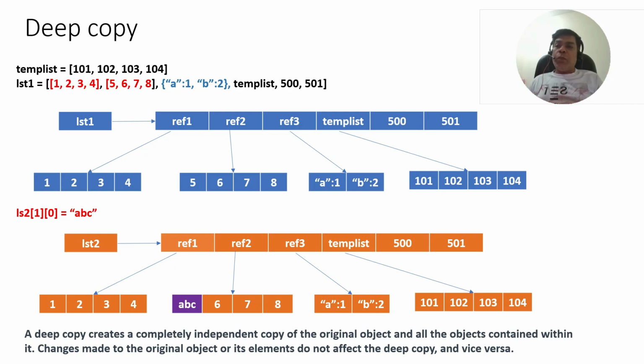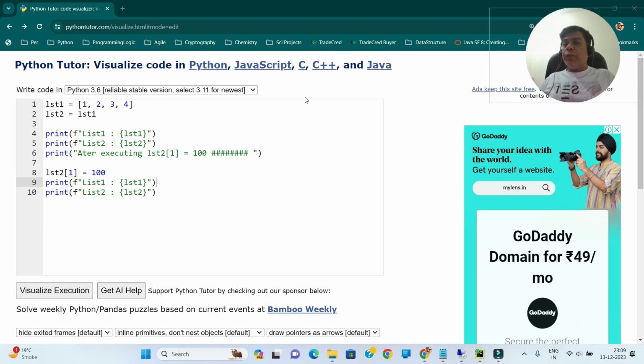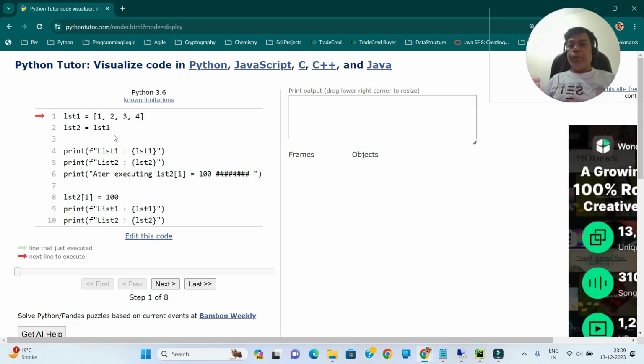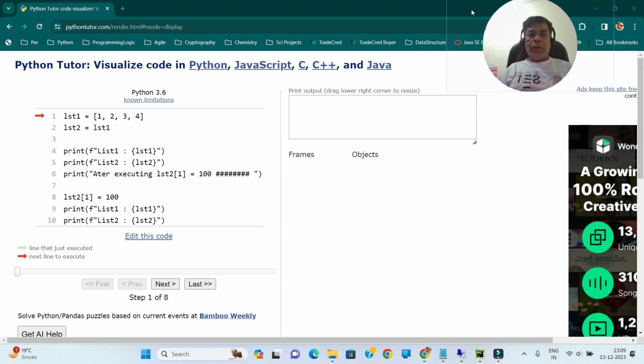So this is the general understanding of deep copy and shallow copy. Now let's write a small program and let's see how things work. So now let's go ahead and execute our code in Python Tutor and let's visualize what's happening. So this is our code. We'll execute it line by line. We'll get output here and we'll get visualization of our objects here.